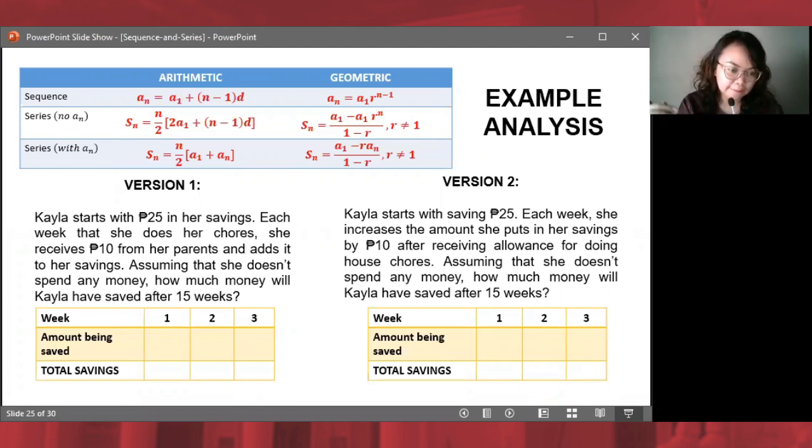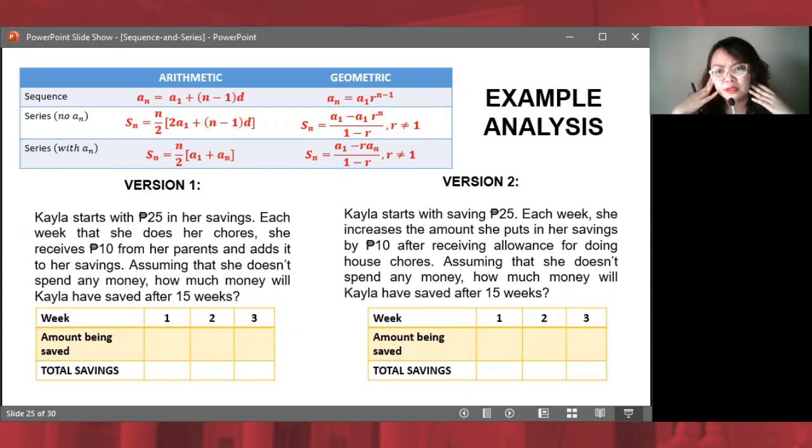Okay, so version 1. Kyla starts with 25 pesos in her savings. Each week that she does her chores, she receives 10 pesos from her parents and adds it to her savings. Assuming that she doesn't spend any money, how much money will Kyla have saved after 15 weeks? Version 2. Kyla starts with saving 25 pesos. Each week, she increases the amount she puts in her savings by 10 pesos after receiving allowance for doing house chores. Assuming that she doesn't spend any money, how much money will Kyla have saved after 15 weeks?